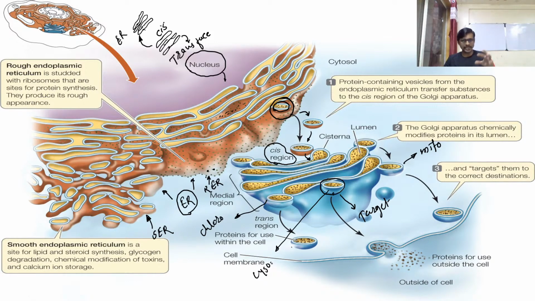Okay, so the destiny of a protein is decided by the sequence which is present on the protein, and that sequence also acts as an address for the protein. Reading of this address is a facility of our Golgi complex, so the Golgi complex is involved in sorting of protein, and that's why we call it a transport system of a cell.